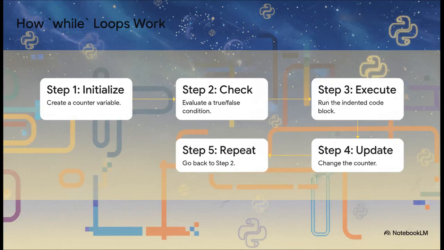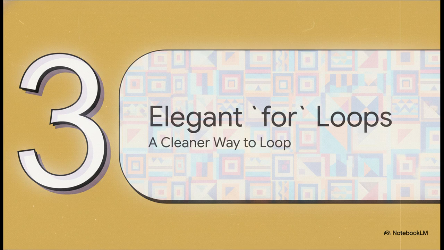So that's the whole cycle right there. You set up a counter, you check the condition, you run the code, you update the counter, and you just repeat that whole process until the condition isn't true anymore. And then the loop just stops itself. All automatic. Now, while loops are fantastic. They're like the Swiss Army knife of loops.